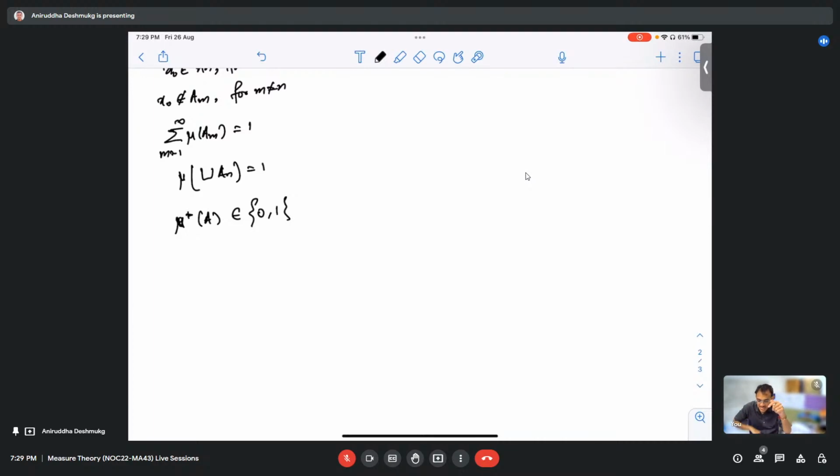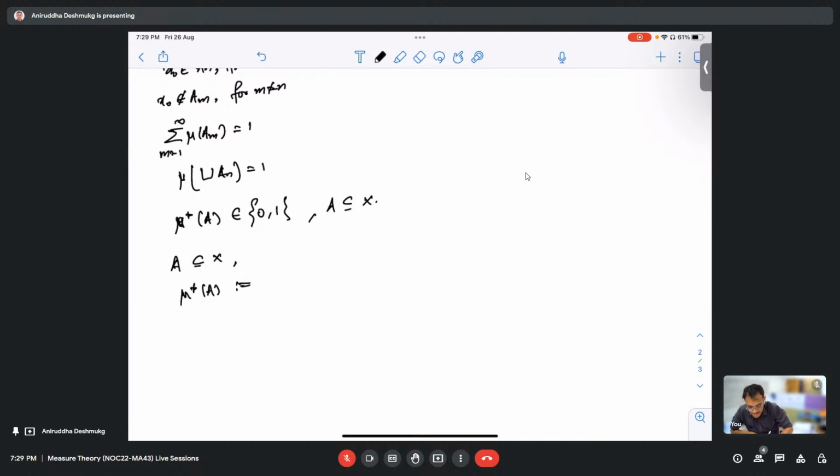Anyway, let us see this one: that mu star A is either 0 or 1, right? For every subset A. Yes. So let us see why this happens. You start with any subset A. What is mu star of A? Can you tell me the definition?